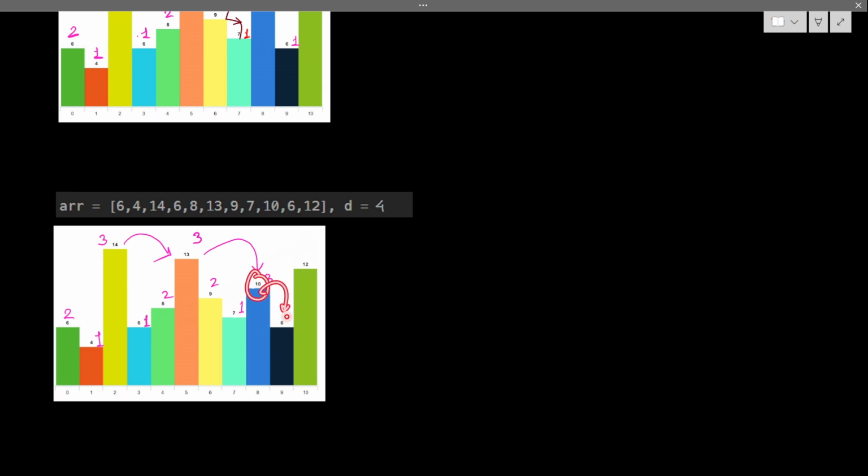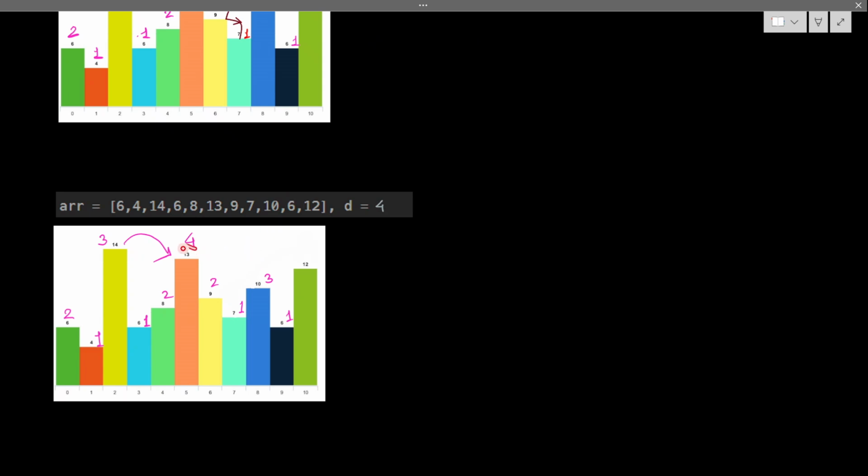From 10 I can jump to 6. Now from 6 I can only reach one place, that is 6 itself. So 6 gives me 1, and 10 becomes 2, but the maximum is 3 right now, so it will be 3. So from 10 I can reach 3 indices. From 13 I can reach 10 with one jump, and 10 gives me 3. So 3 plus this 13, that will be 4. The earlier value is 3, the current value is 4. This is my 4. Okay.